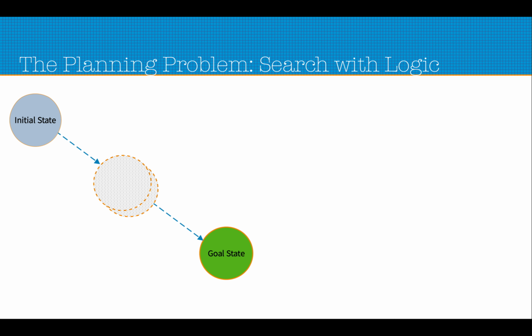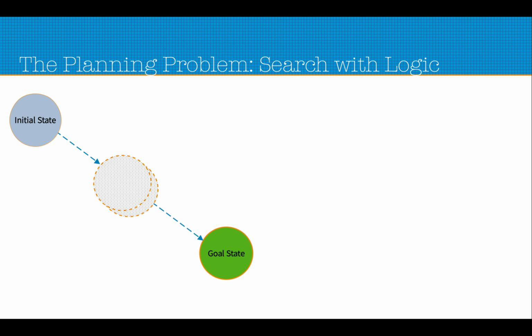So planning can be viewed as search with logic, in that in the planning problem the state space is given and we have to reach from a given initial state to one or more goal states. Unlike search, where we usually try to reach one single goal state, in planning we try to meet several goals and eventually reach a state where all the goal conditions have been met.